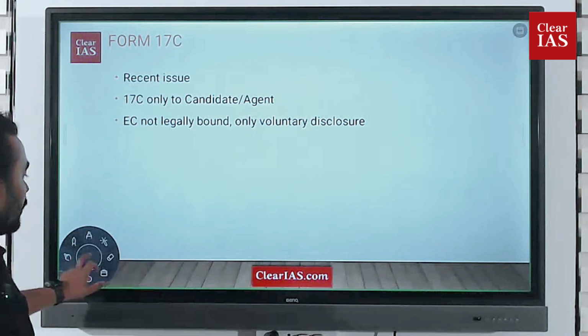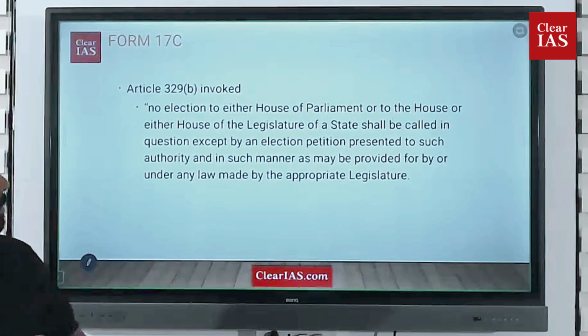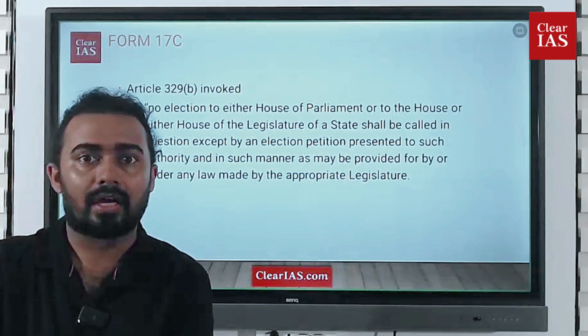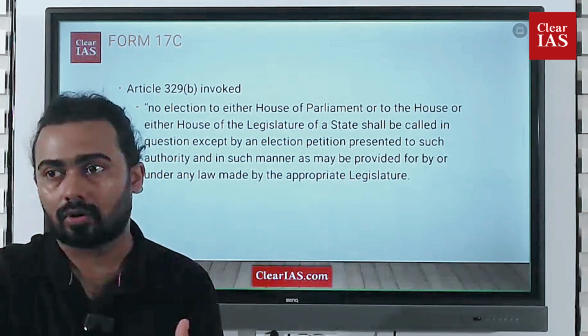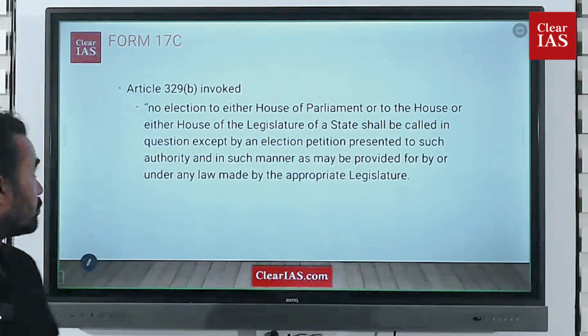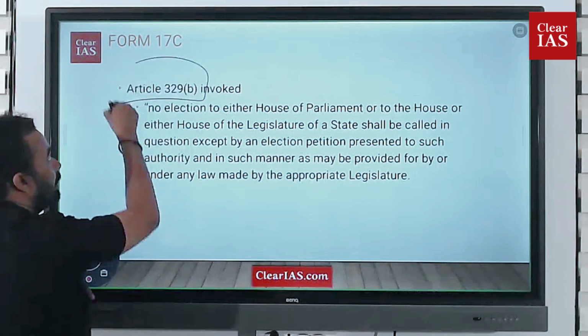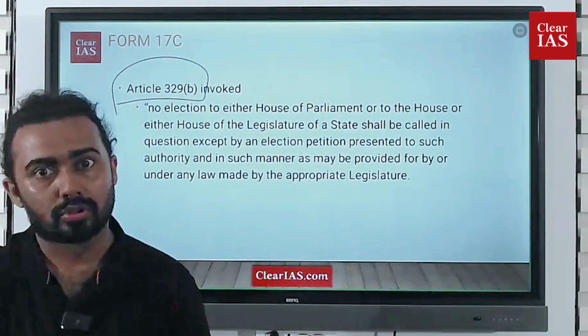And regarding that topic of 17C, we also have to keep in mind that when this case came to the Supreme Court of India, the Election Commission of India invoked, or quoted, one article, that is Article 329 Section B of the Constitution of India.